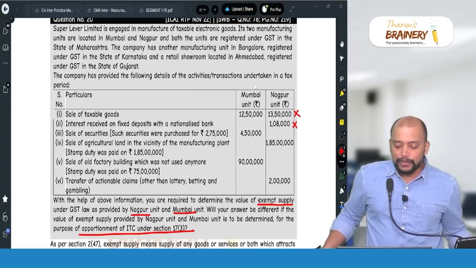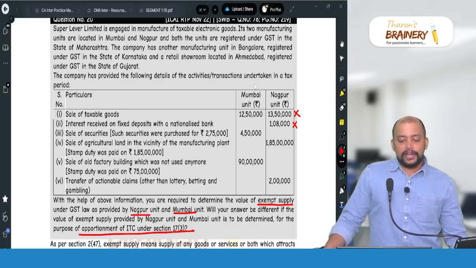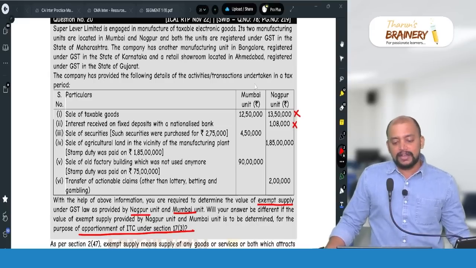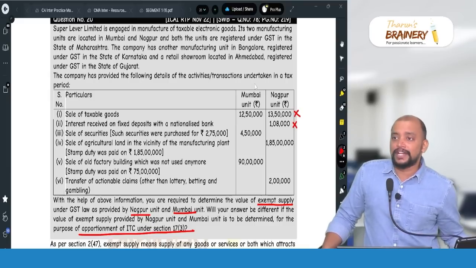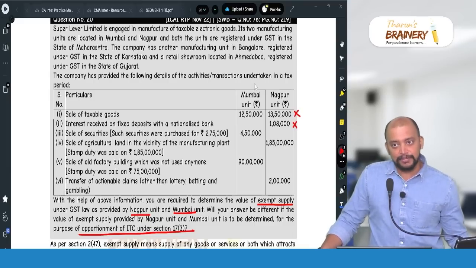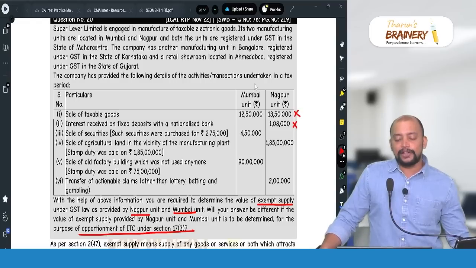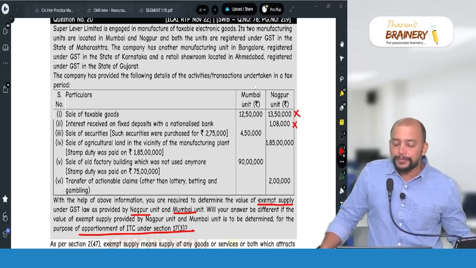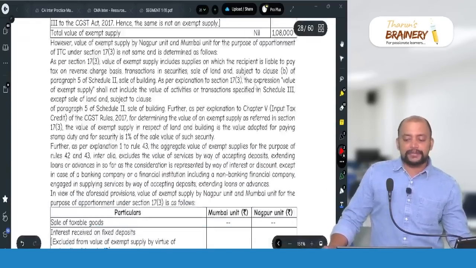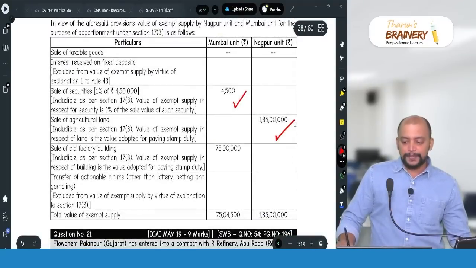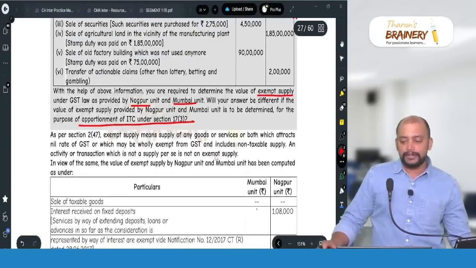Stamp duty value was paid on 1 crore 85 lakhs, so that itself is the stamp duty value. Stamp duty paid on this means that is the stamp duty value. So 1 crore 85 lakhs we will be taking as exempted for Nagpur.